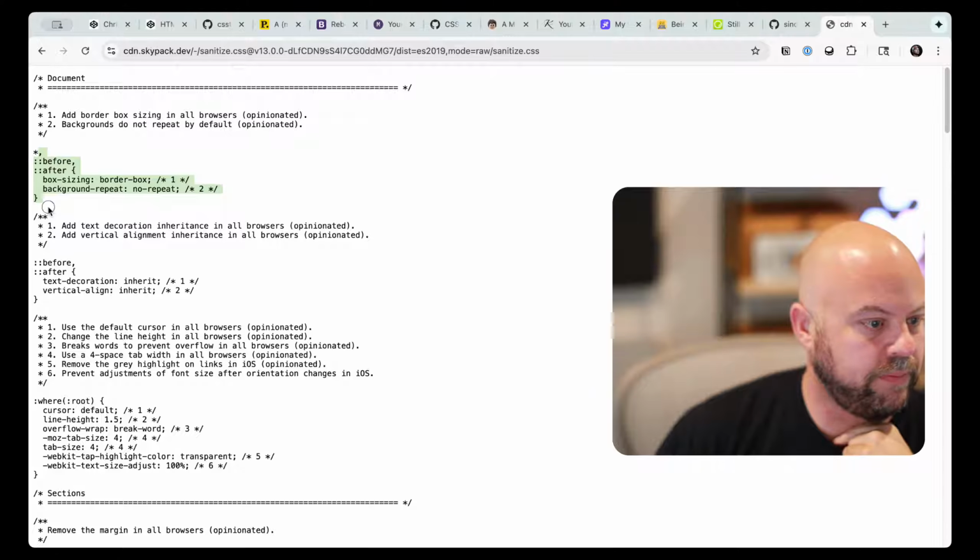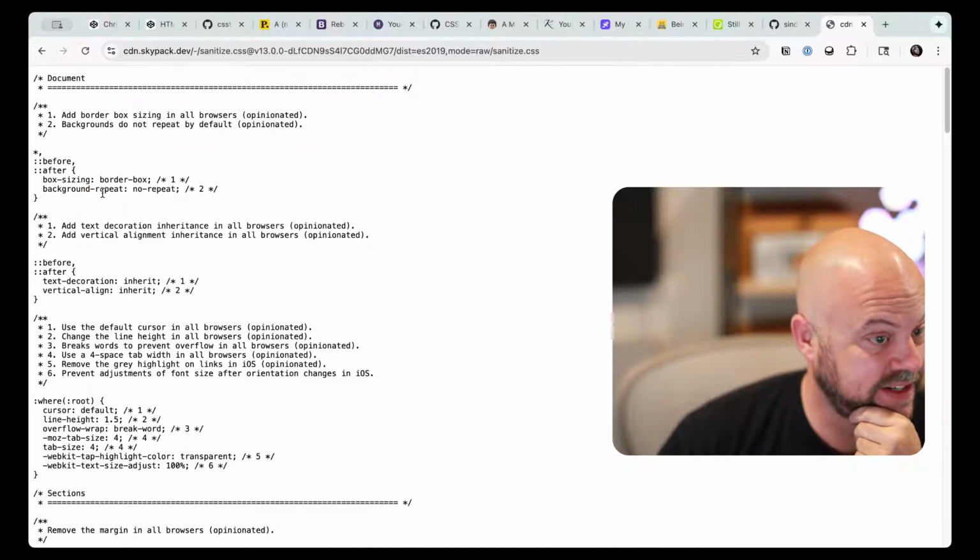So border box, great. This comes from Jonathan Neal. I'm surprised. He's who I learned the box sizing inheritance trick from, and it's not here in Sanitize. That's interesting. Add text decoration inheritance in all browsers.